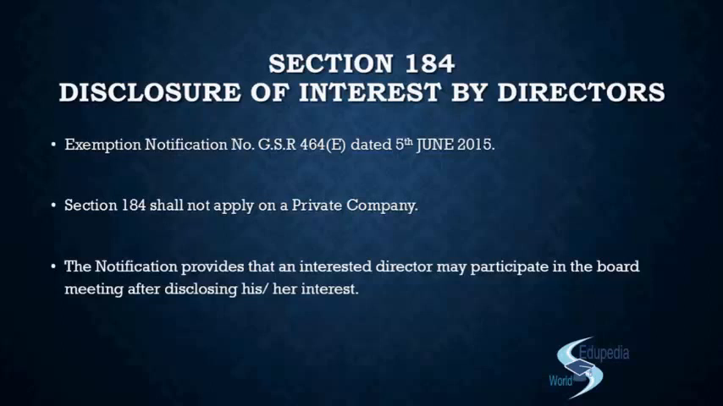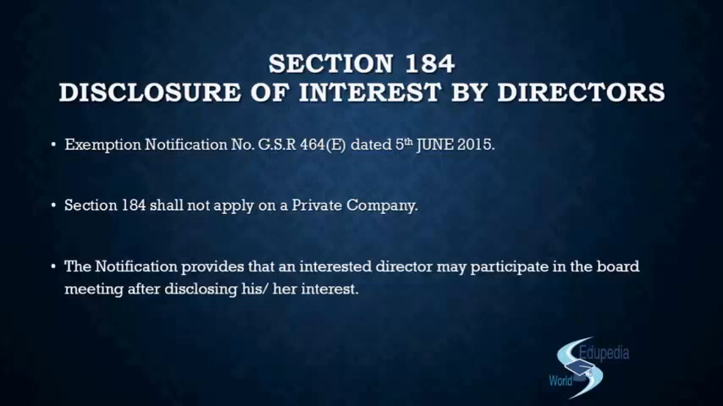So for that, this provision was given as an exemption to the private company. They are not required to follow the provisions of 184, but there is no complete exemption from 184. That means they will have to make the disclosure at least.